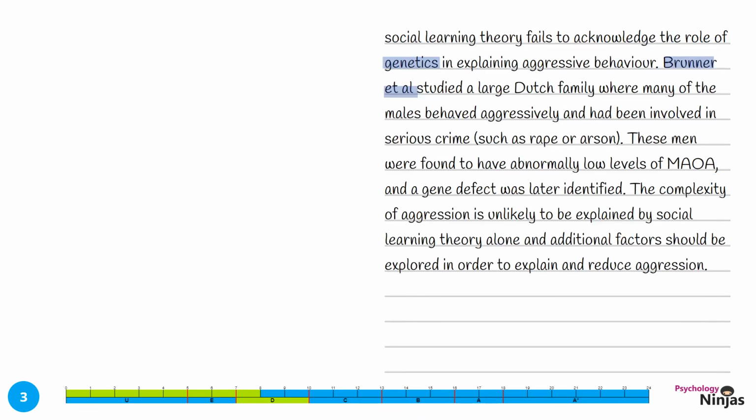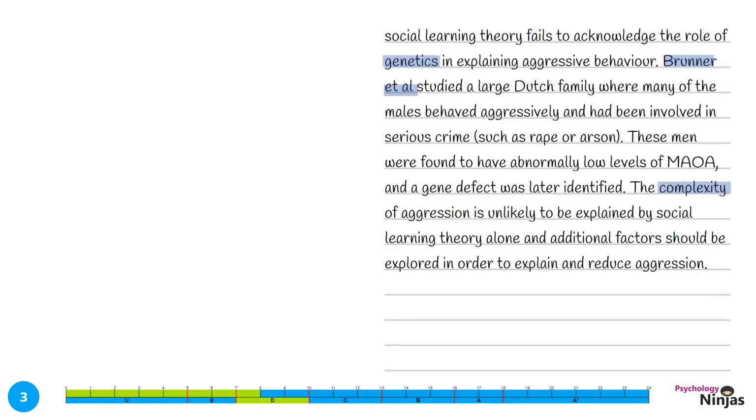The complexity of aggression is unlikely to be explained by social learning theory alone, and additional factors should be explored in order to explain and reduce aggression. Acknowledging the complexity of aggression shows that a range of explanations are likely to be needed. Let's complete our extended response with some concluding remarks.